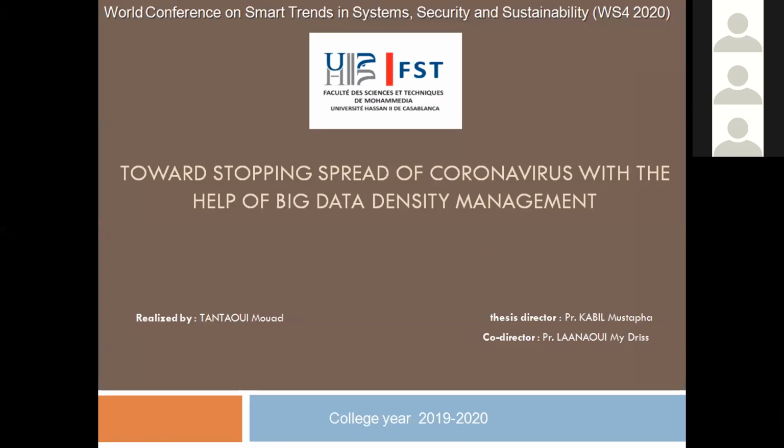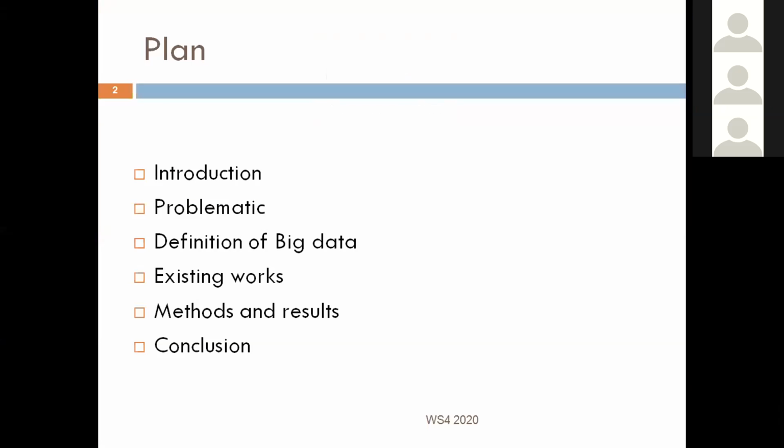Okay, hello everyone. Today I will present our paper, Toward Stopping the Spread of Coronavirus with the Help of Big Data Density Management, realized by me, Tantawi Muad, and directed by Mr. Qabil Mustafa and Mr. Lanawi Mulaydris. Firstly, I will start with a short introduction, and after I will explain our problematic, and then I will define what is big data, and I will talk about some existing works, and I will explain our methods and results, and a short conclusion.